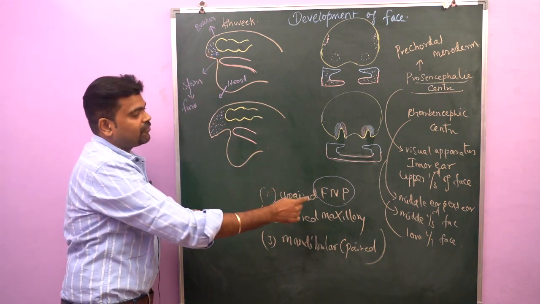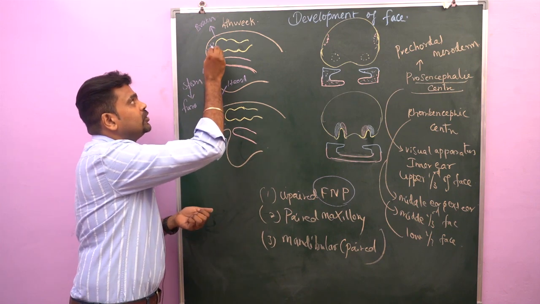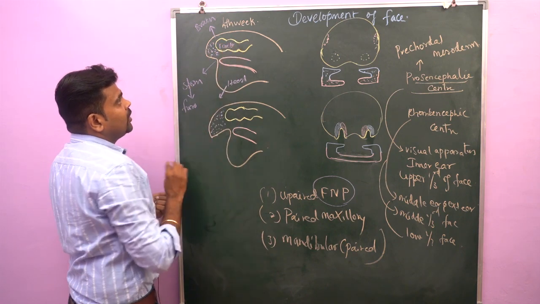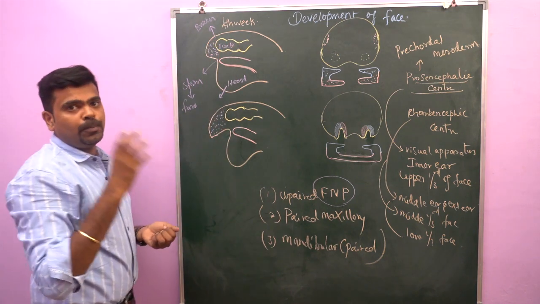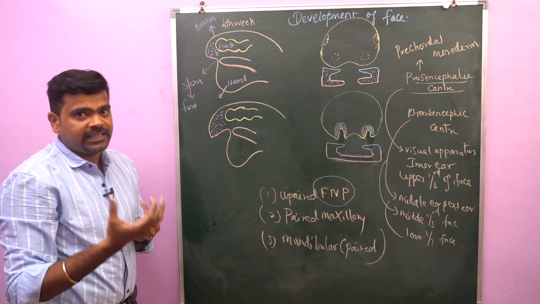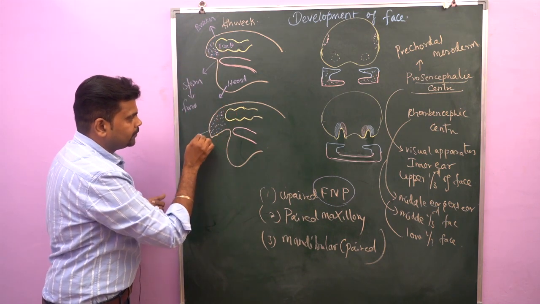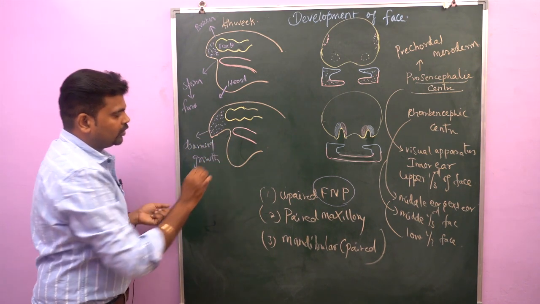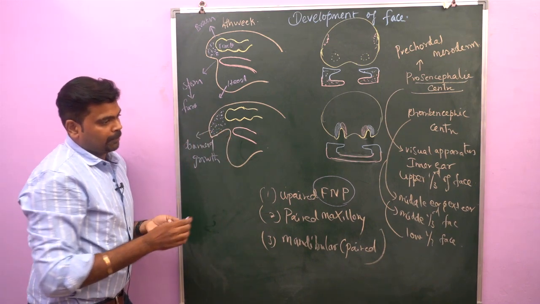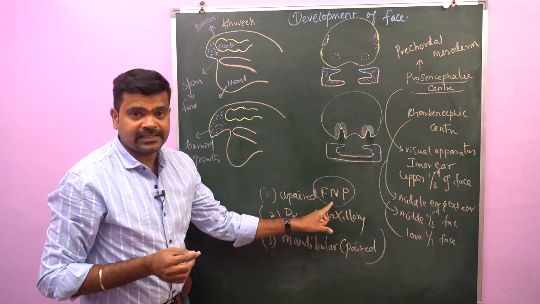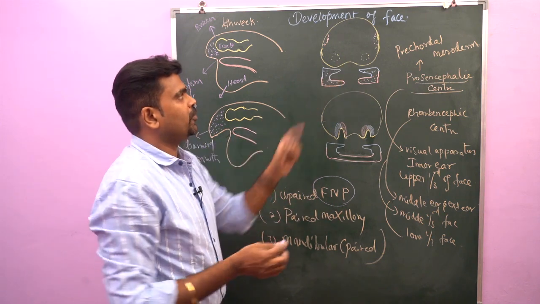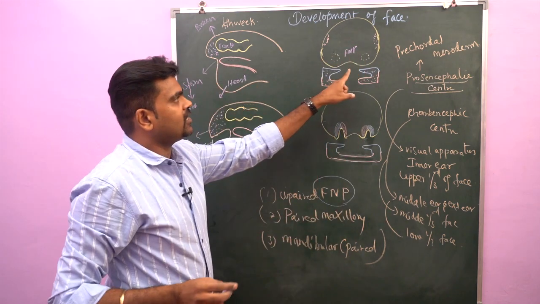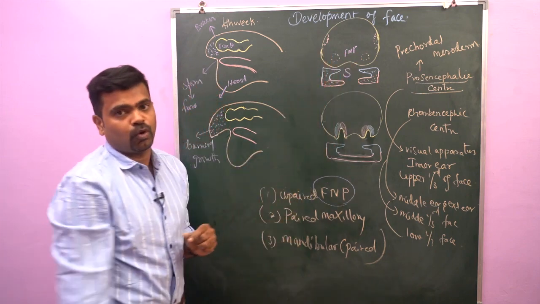Now, the frontonasal process is derived from the mesoderm which covers the forebrain vesicle. So this is the forebrain vesicle. Here the mesoderm undergoes proliferation. Once it undergoes proliferation, it leads to downward growth and lies above the stomatodium. Now you can understand this frontonasal process lies cranial to the stomatodium. You can see this diagram. This is the ventral aspect of the embryo. This is the frontonasal process. It lies above the stomatodium, the future oral cavity.